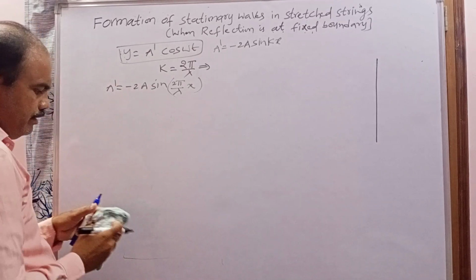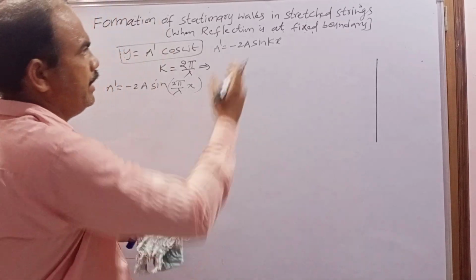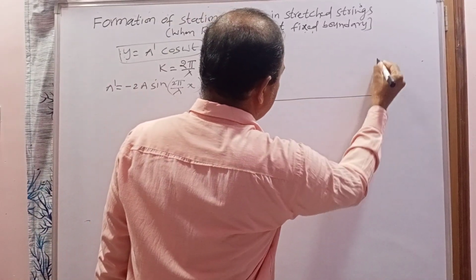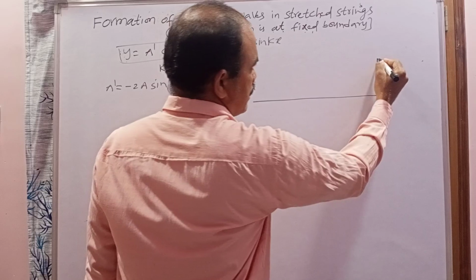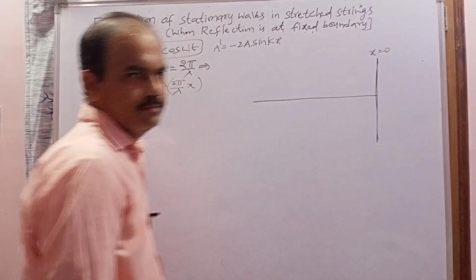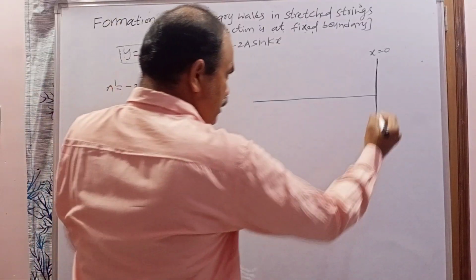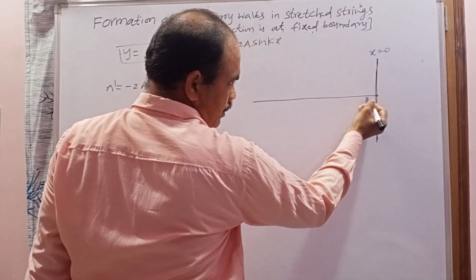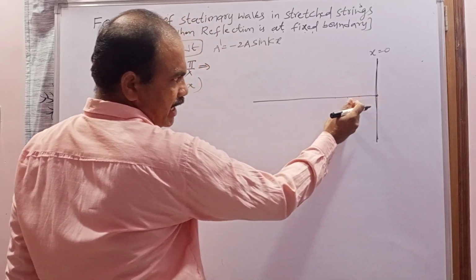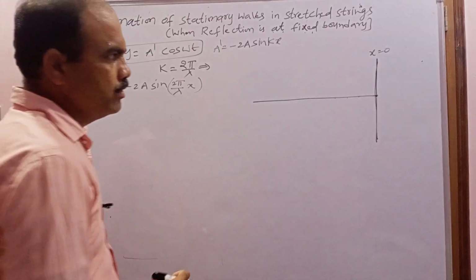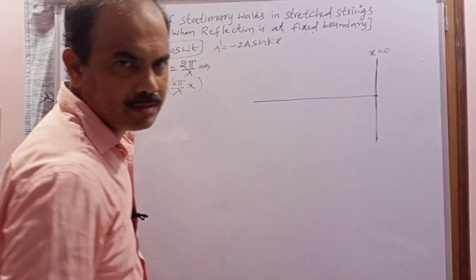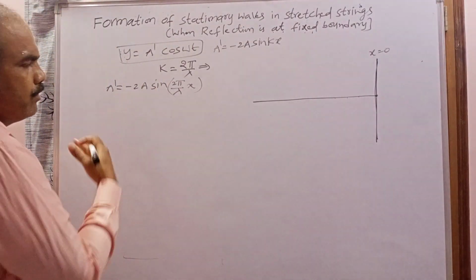So by using this, if we take a string, let us consider this a string fixed to a rigid support. Now consider this boundary as the origin, at x equal to 0. From this point, as we move, x will gradually increase. So at what position of the particle the amplitude will be maximum and at what position it will be minimum, I am going to explain.